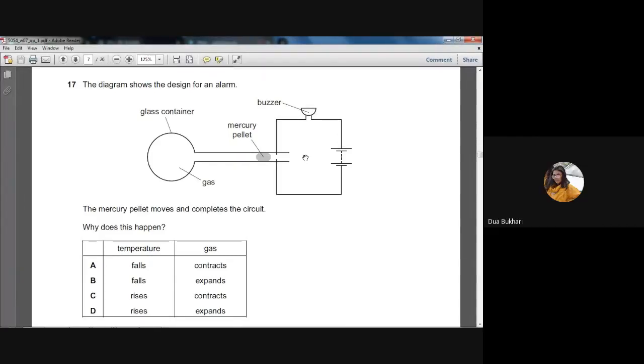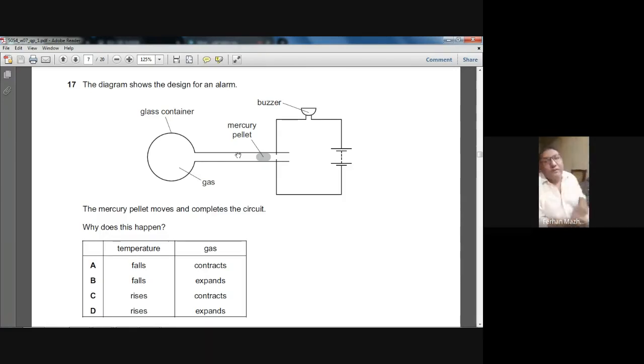Yes, sir. Okay. So here we have gas in this container. If the temperature rises, this gas will expand. When this gas expands, it will push the mercury pellet to the right side. So when the temperature is rising, the gas will expand and push the mercury pellet towards the right side in that tube.